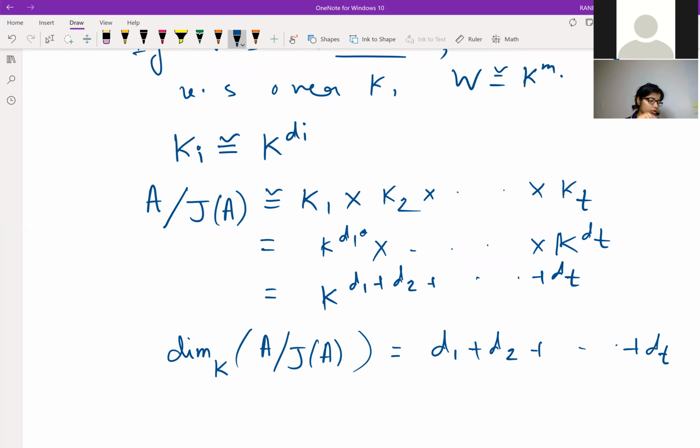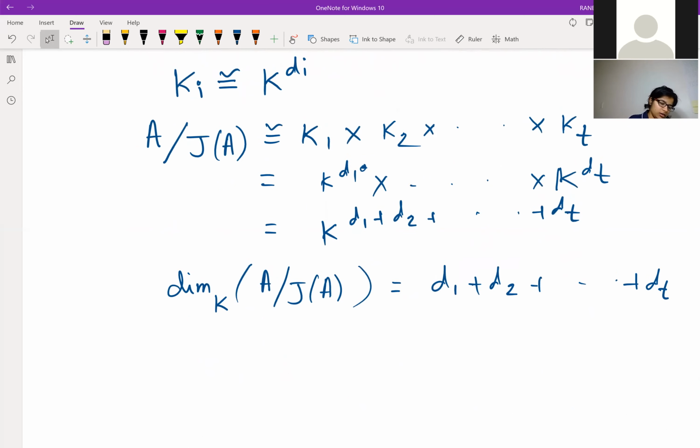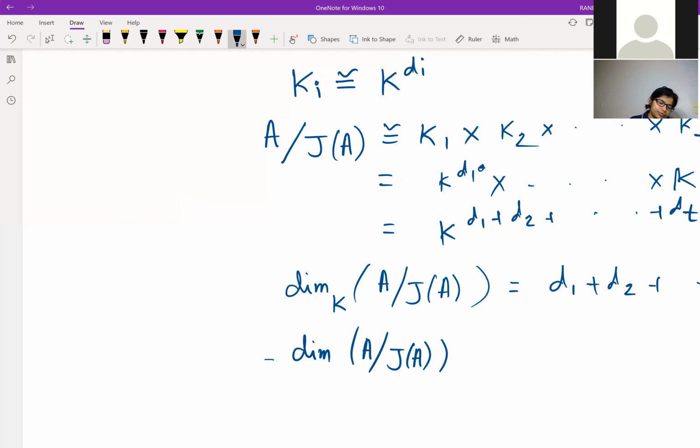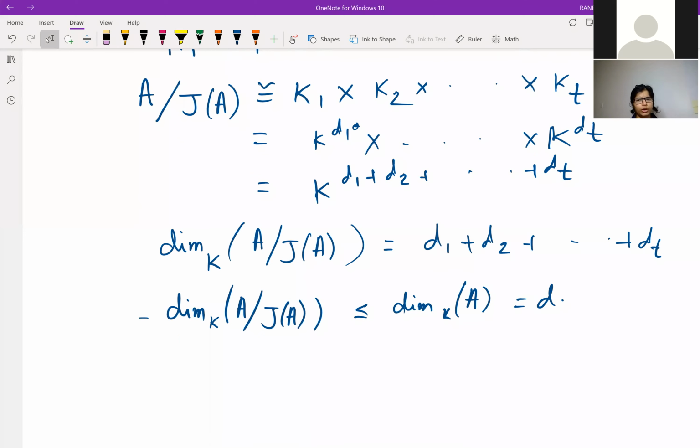Here is one thing which I forgot to mention, about the dimension of A over J. Since A is a finite dimensional vector space over K, A over J is also a finite dimensional vector space over K, and moreover its dimension is less than or equal to the dimension of A over K, which is equal to D. I'm not going to prove this, because it is quite easy to see.